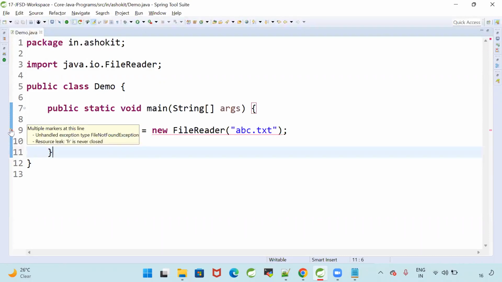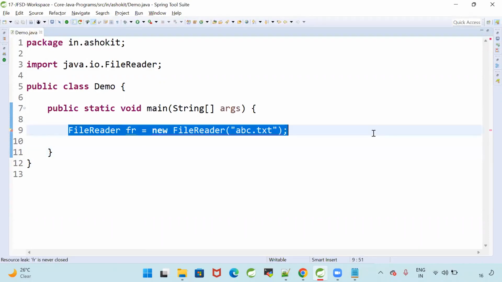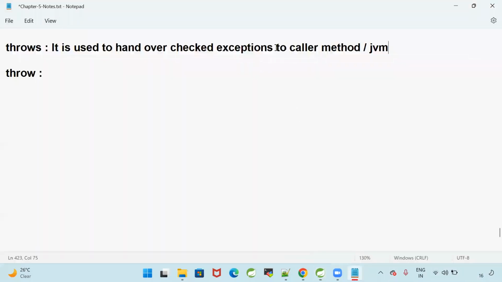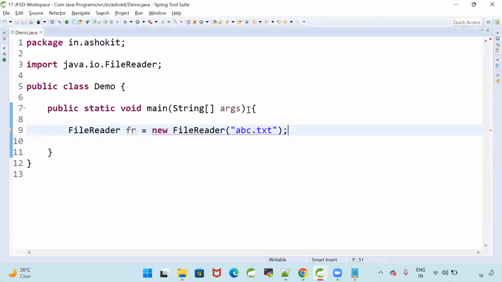When my program has a checked exception, I am not interested in handling it. I want to hand over that exception to the caller method or JVM. In order to hand over a checked exception to the caller method, we will go for the throws keyword.